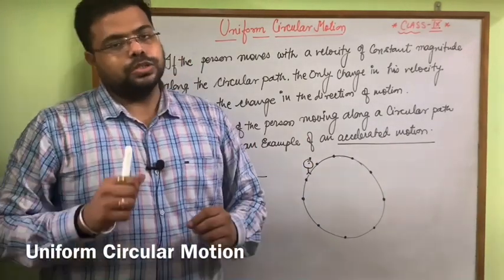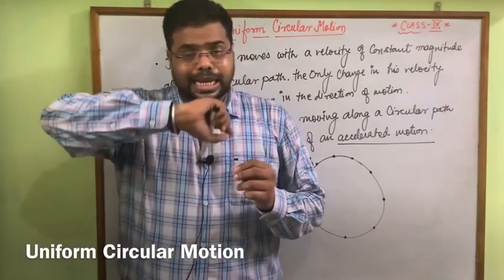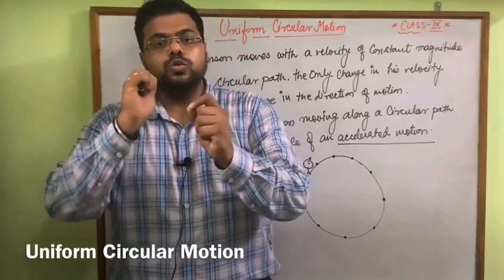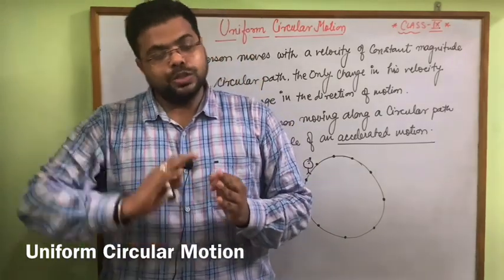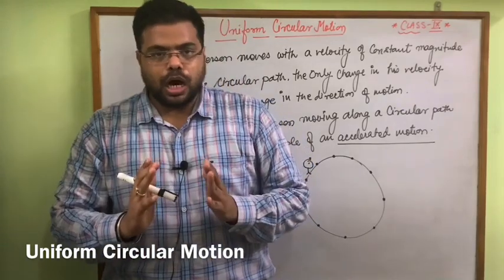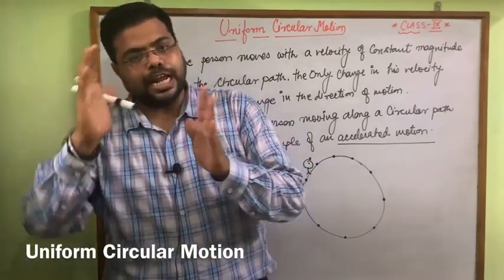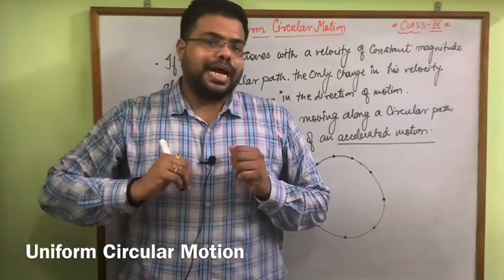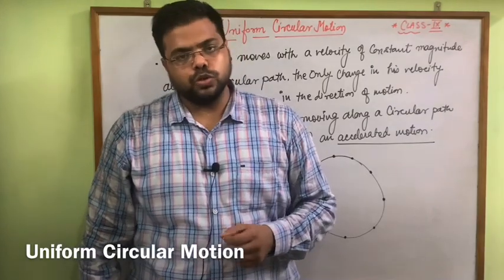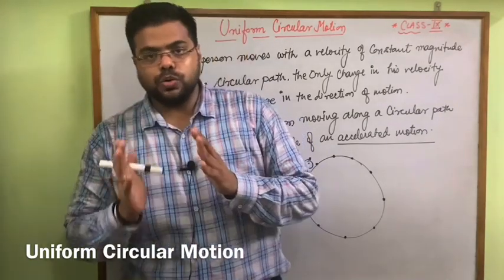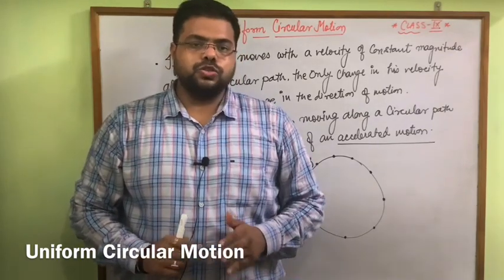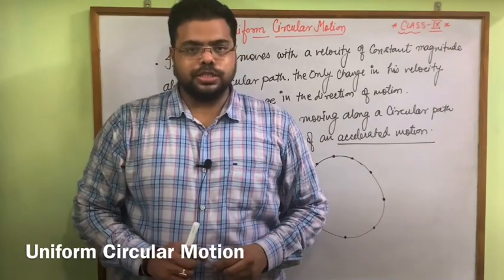circular motion. So that is the reason when a person moves on a circular path, at every point the magnitude of his velocity will remain the same, and the velocity that changes will change because of the direction of motion. So here we can say it is an accelerated motion because there is a change in velocity, but not because of magnitude; the change happening here is because of the direction of motion.